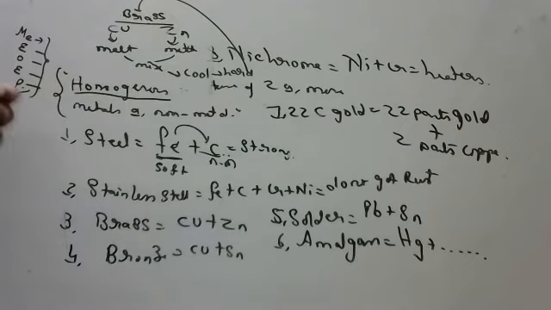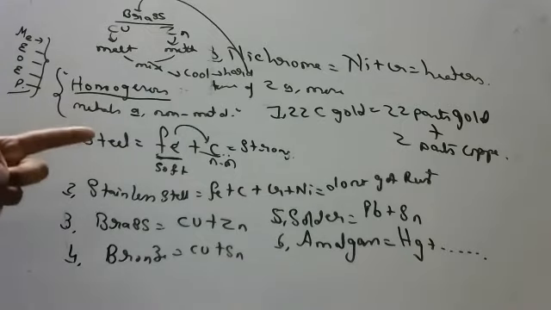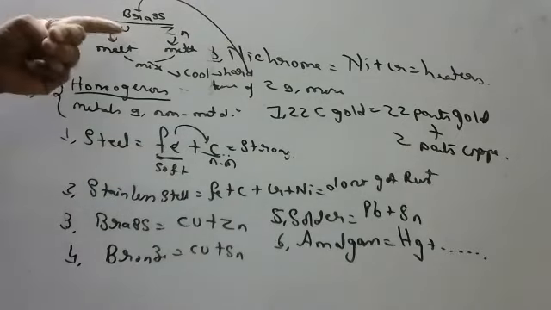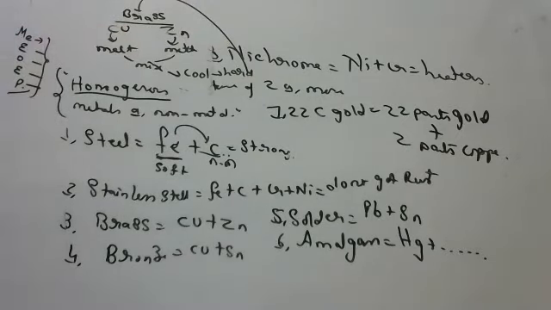Okay, sir. So alloying is also one of the measures to prevent rusting. So first, alloy. What is the definition of an alloy? A homogeneous mixture of two or more metals, or a metal and a non-metal. Some of the examples are all these examples. And how do you prepare an alloy? An alloy is prepared by melting the metals, mixing them and cooling them. Now, what are the methods to prevent rusting?